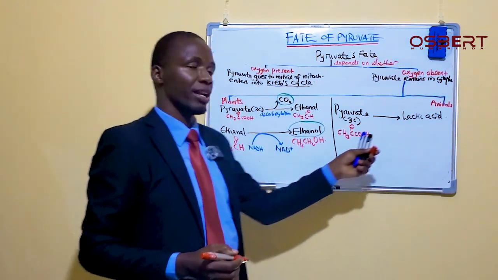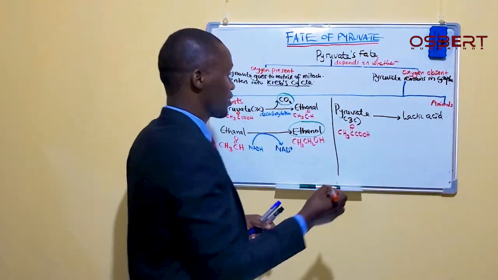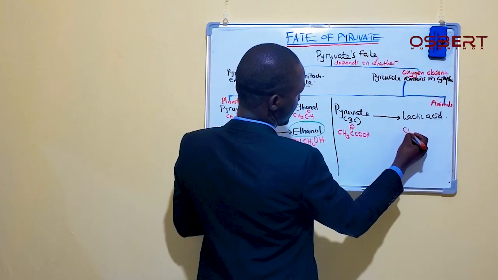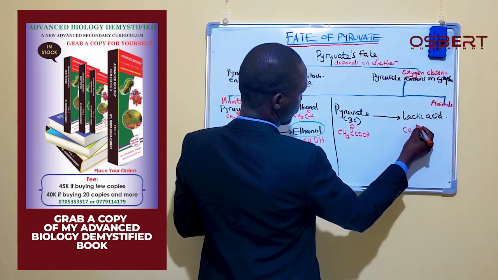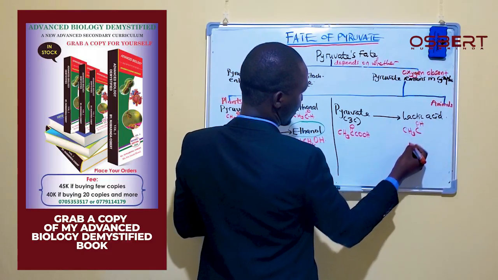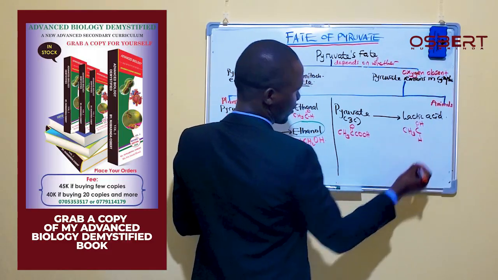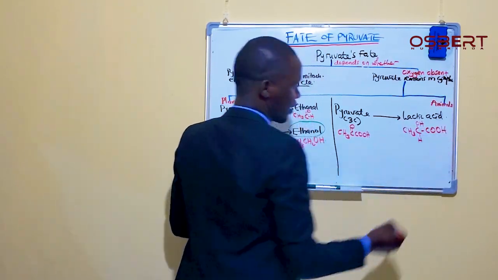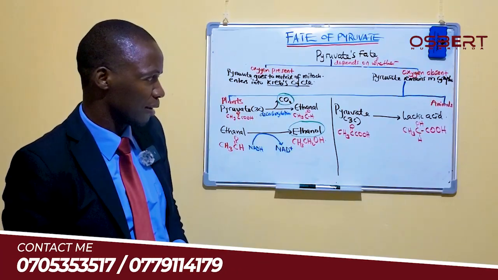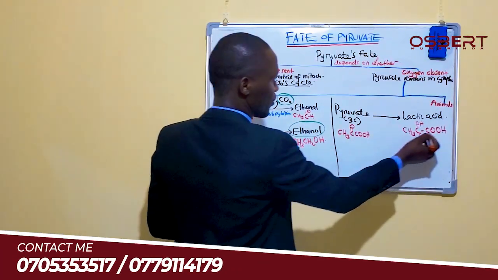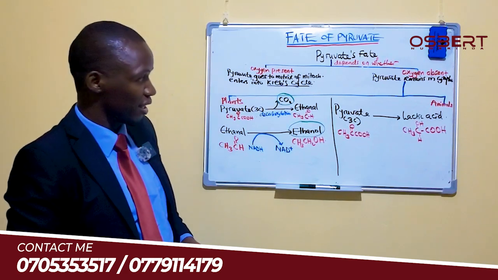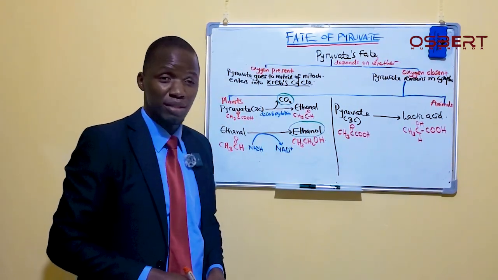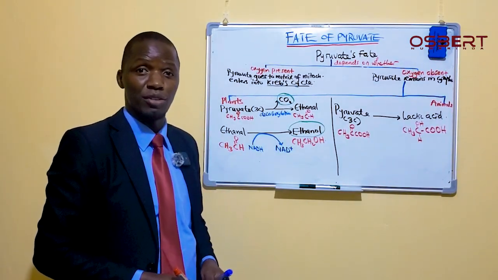Now when you come to lactic acid, when you look at its formula, we have something like this, CH3. I think I can do it like this, and then come here and do like that. So lactic acid has such a formula. When you look at this formula and that formula, what idea comes to your mind? You realize that they have some similarity, but maybe one is somehow different from the other.